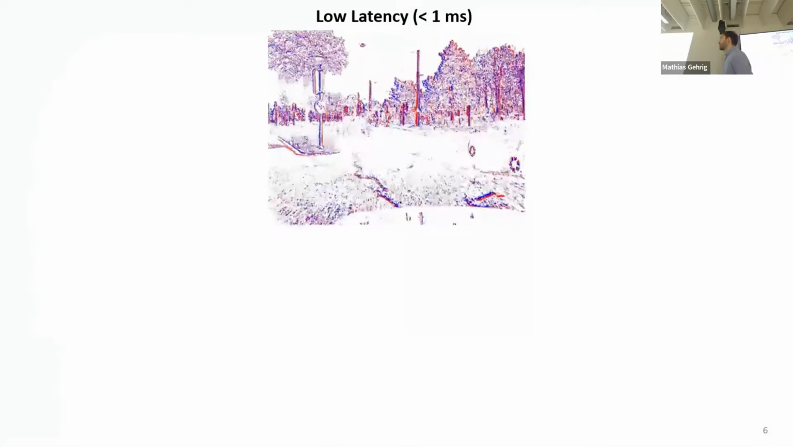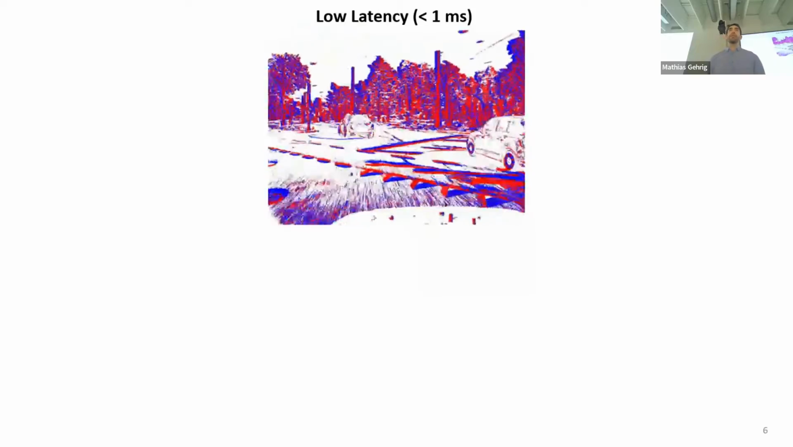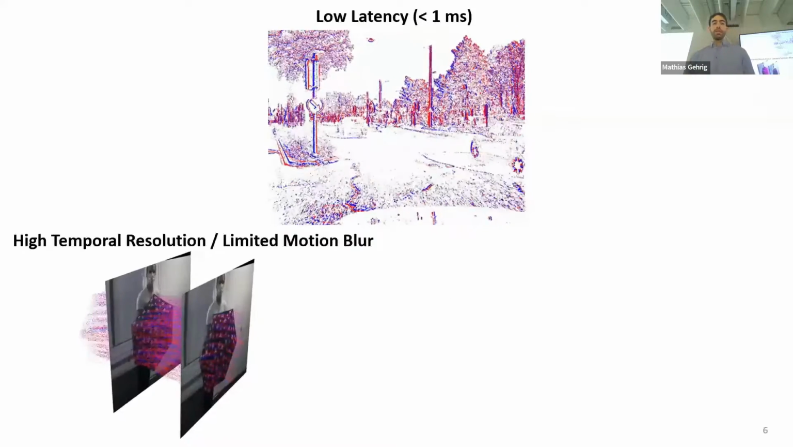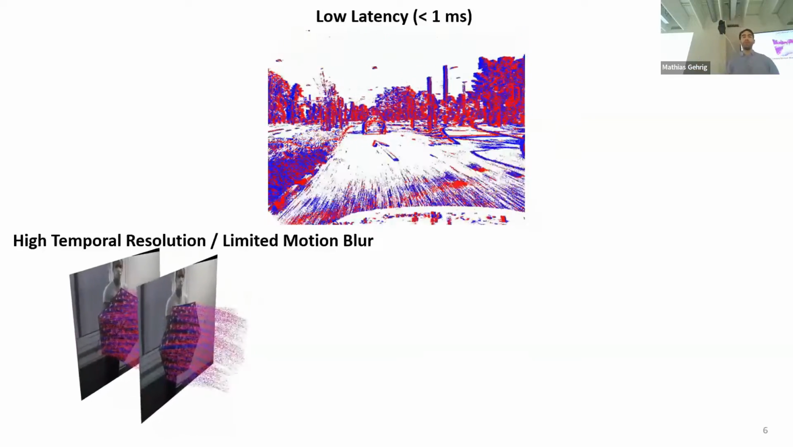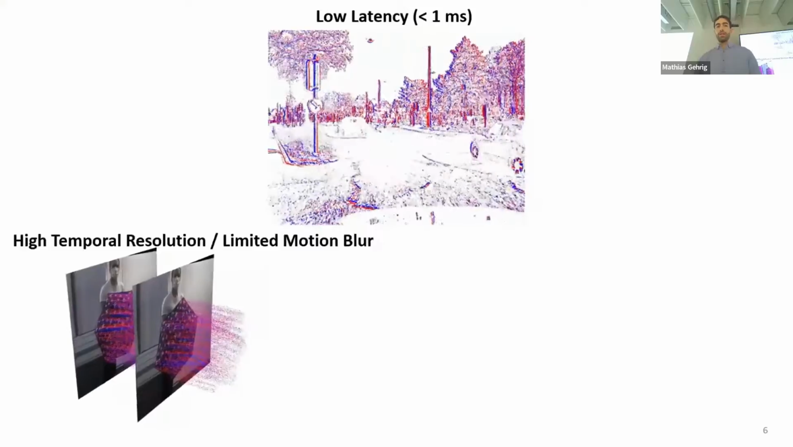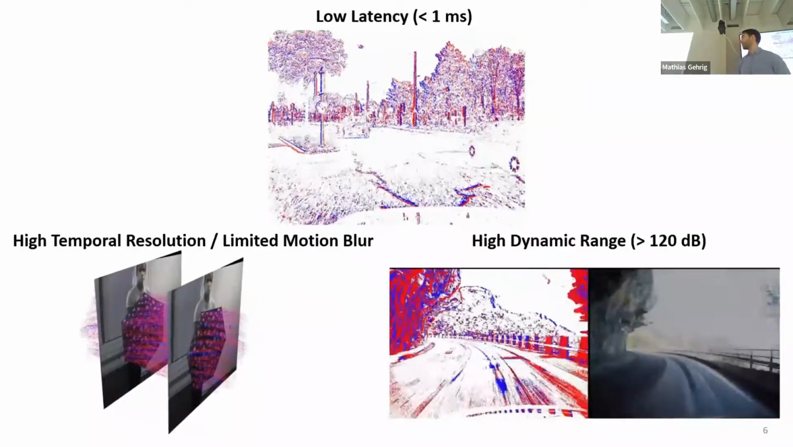Event cameras have certain qualities that we would like to exploit in this PhD. First of all, the low latency aspect of an event camera, typically less than 1 millisecond. The second, closely related property, is the high temporal resolution and limited motion blur. And finally, the high dynamic range, typically beyond 120 decibels.